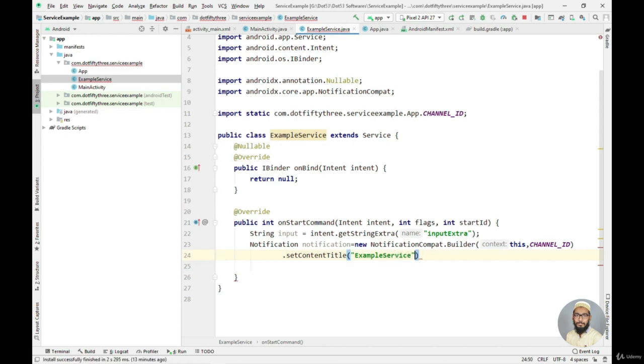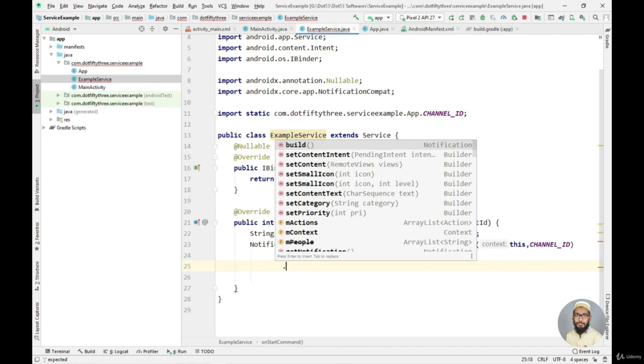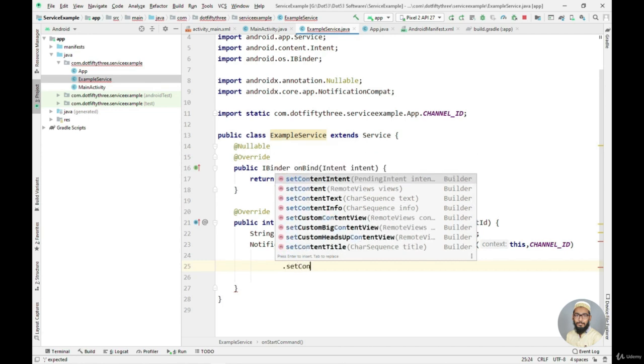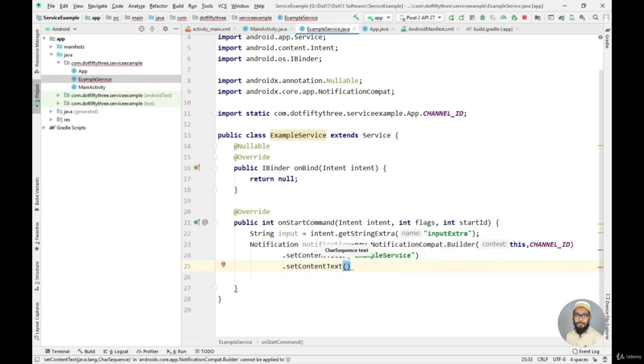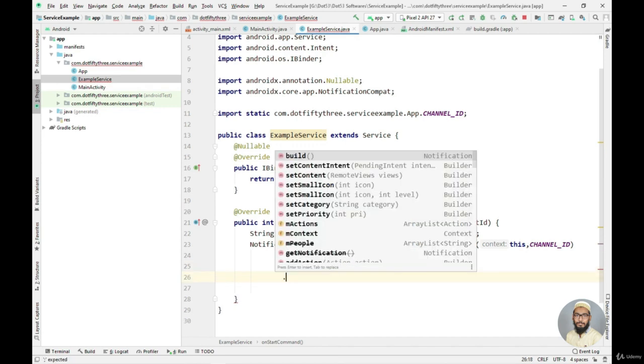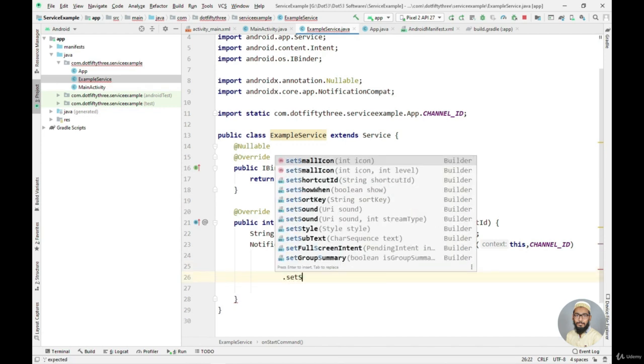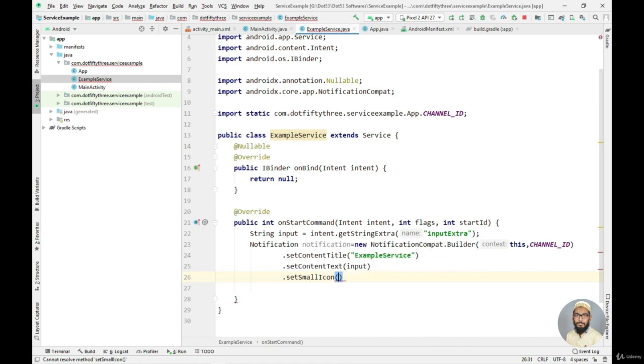Okay, now let's just put a dot again here. Now I need to put a text here, so I'll say set content text, this one, and I will actually put this title that the user has entered inside this set content text. So I will say input. Okay, now we need to put an icon here, so I'll say set small icon.